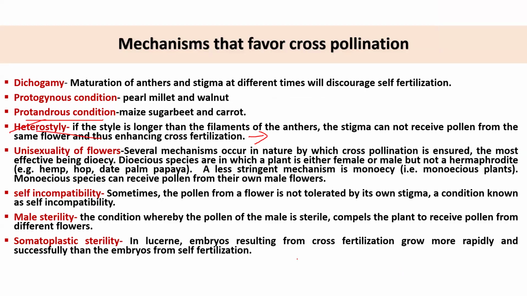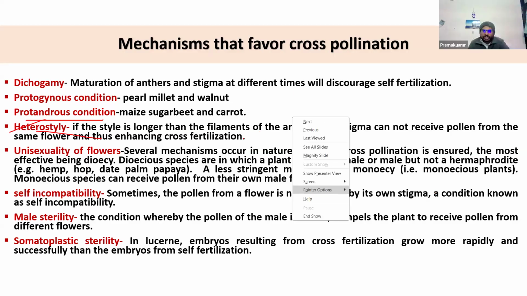Primula. Yeah, Primula, one of the famous examples. Primula has long style, medium length style, and short style. Okay, remember those examples. And in brinjal also some sort of heterostyle is present. Yeah, other classical examples are there.